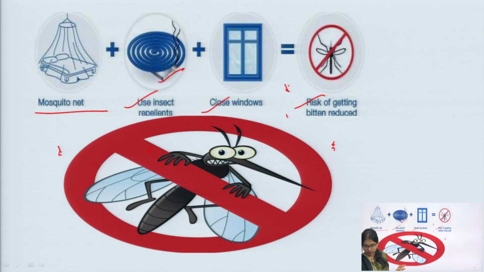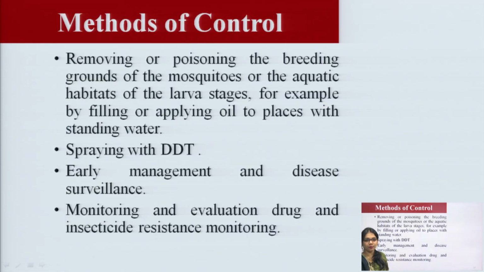Now, I told you some of the control methods here: removing or poisoning the breeding grounds of the mosquito or the aquatic habitat of the larval stage, and we can prevent the bite of the mosquito by using repellents, creams, mosquito net, and by closing the window.